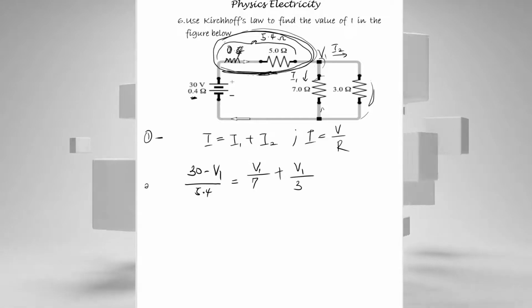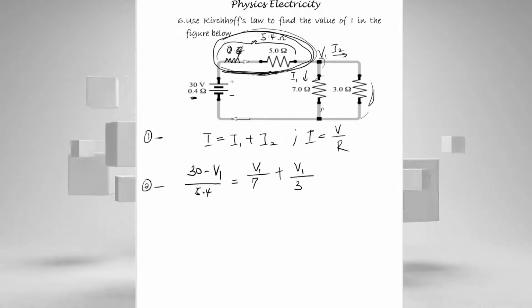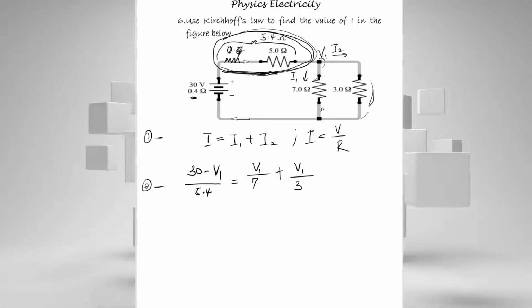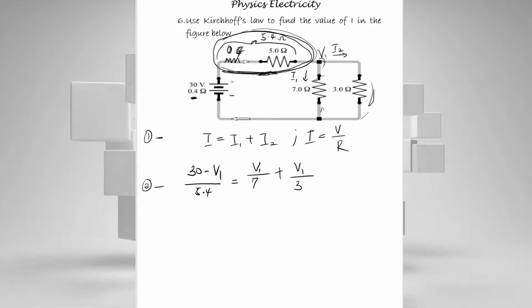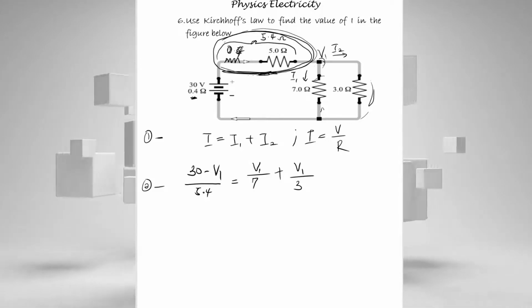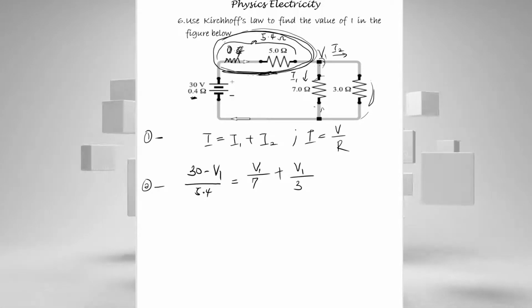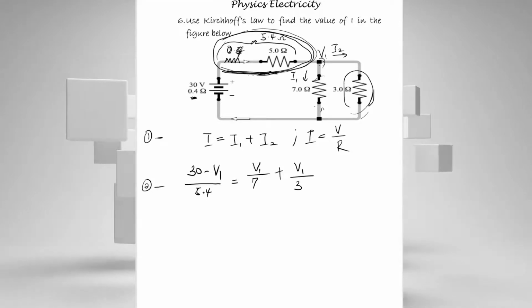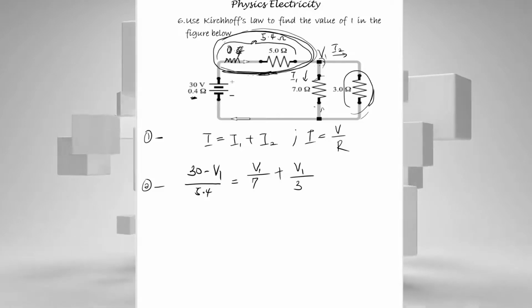Let's call this one equation 2. So this equation is the same thing as equation 1. We just related it in terms of voltages: across the battery and the node, and then I1 is the current across the 7 ohm resistor, and I2 is the current across the 3 ohm resistor. That's done. We can resolve this to have that.